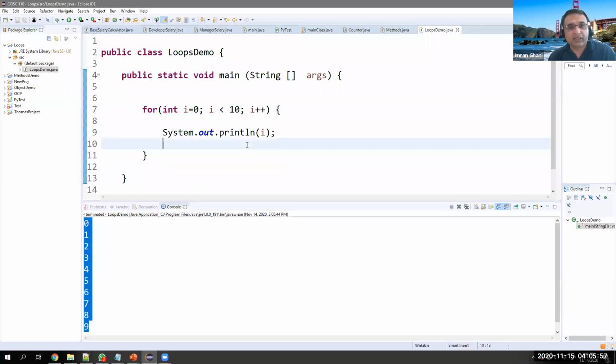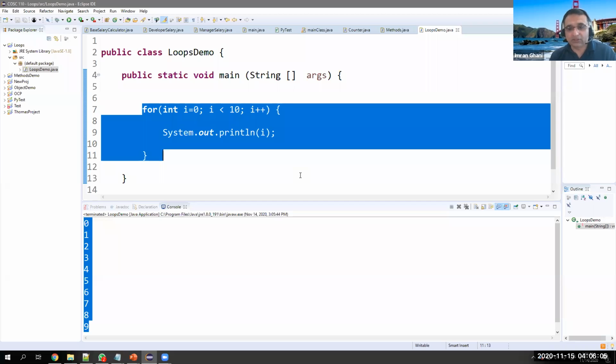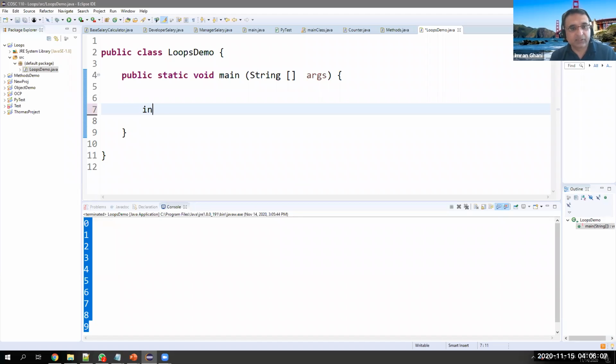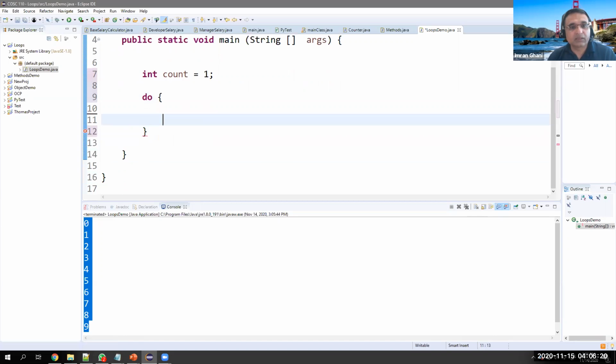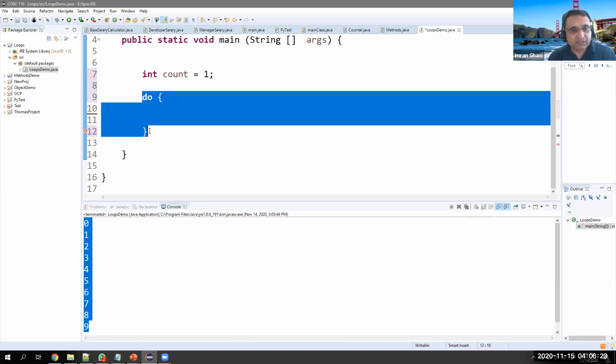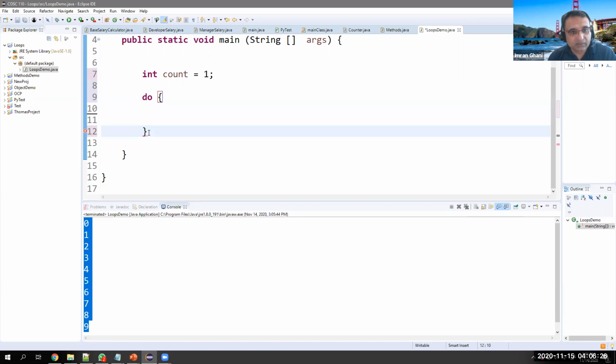Okay. All right. So this is another loop which is called for loop. There is another kind of loop that is called do while loop. So let's see, integer count is equal to 1 like we did before. This time do will come first. This is the keyword. And then curly braces. At the end of this curly brace, this block, we will type while. And while as usual we did before, the only thing is we will put a semicolon here.